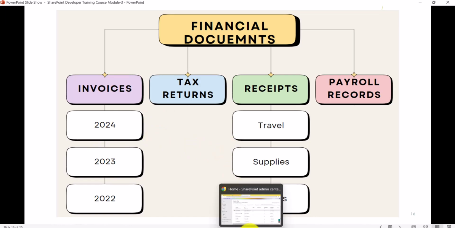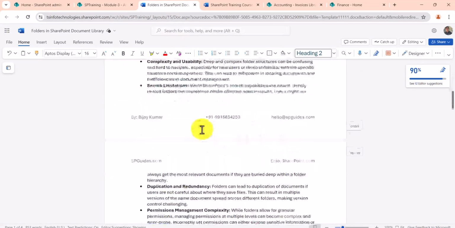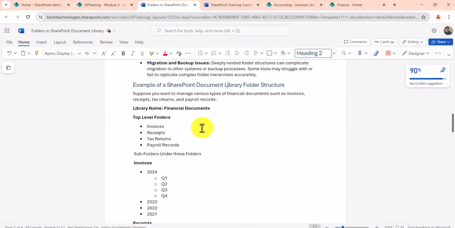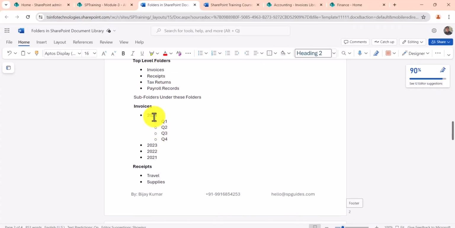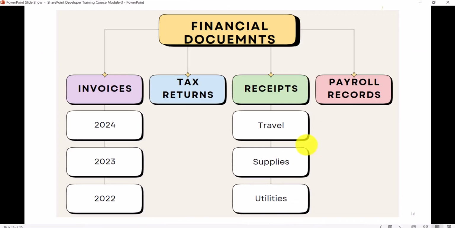Let me just quickly open a SharePoint site. You can see here, I have created this library. Now this is the structure I was talking about: invoices, receipts, tax returns. And you see here 2024, you can have Q1, Q2, Q3, like this. Same way you can have tax returns year-wise. Within that, if you want month-wise also, you can do that. Now based on your requirement, you will decide what your folder structure will be in a SharePoint document library.